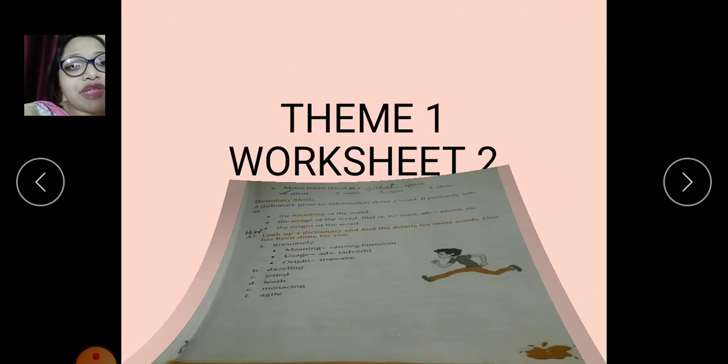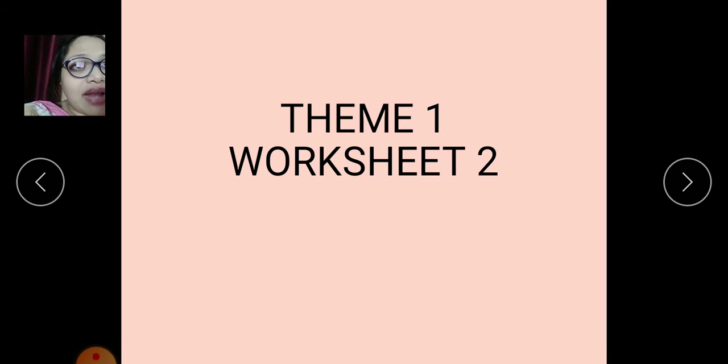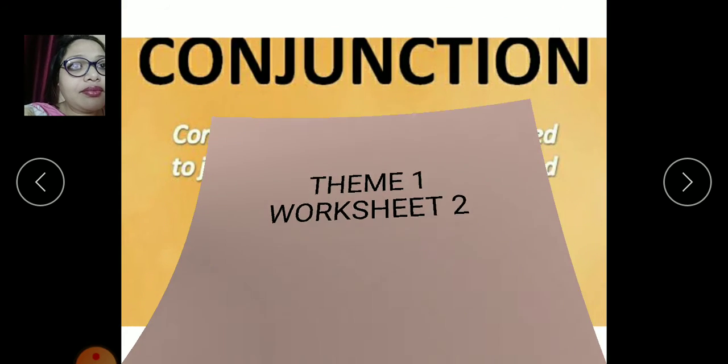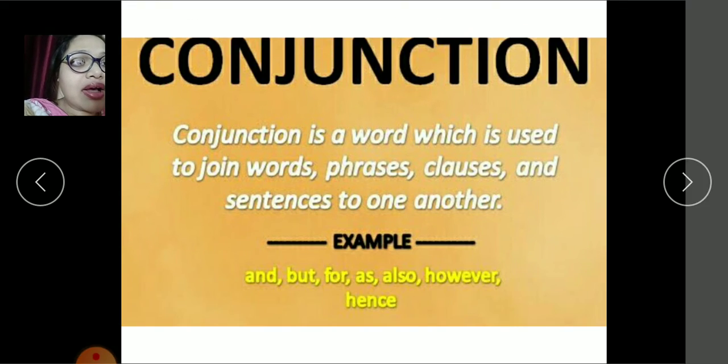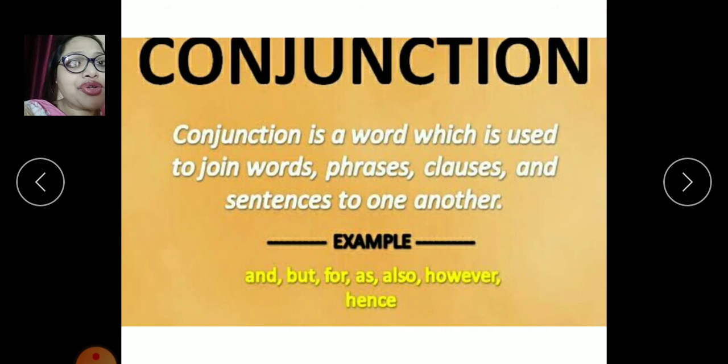So, moving on to the next part of the lesson, we'll move to theme 1, worksheet 2. Conjunctions. What are conjunctions? A conjunction is a word which is used to join phrases, clauses, and sentences to one another. For example, we have and, but, for, as, also, however, hence. So conjunctions are the joining words, better known as joining words. Those are used in words, phrases, clauses, and sentences to join two different sentences.